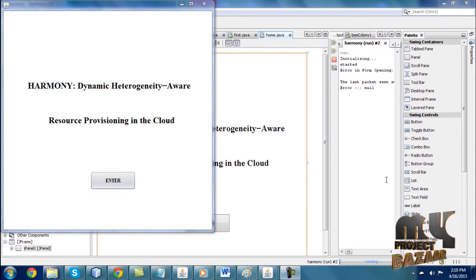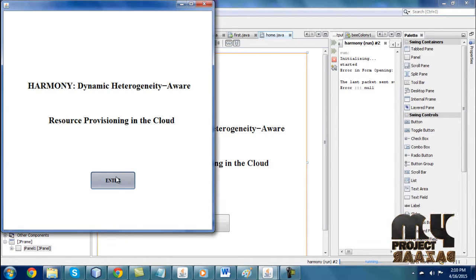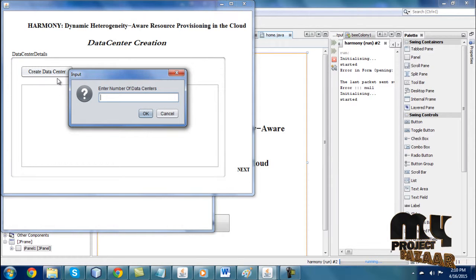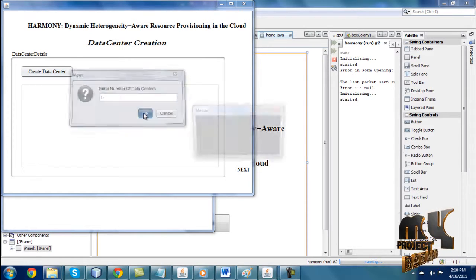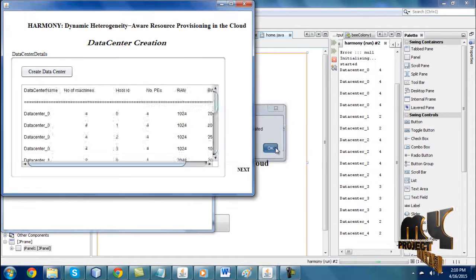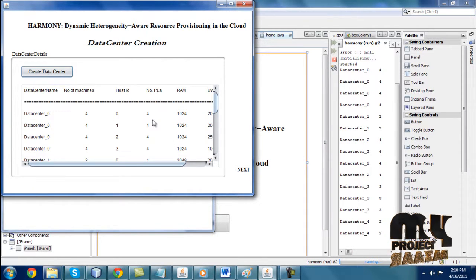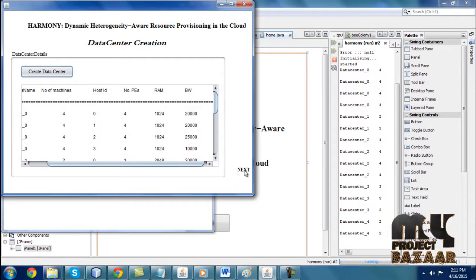From here I am going to run the project Harmony, Dynamic Heterogeneity-Aware Resource Provisioning in the Cloud. Next I am clicking the enter button. It moves to the next frame, data center creation. Here I'm going to create the number of data centers. I'm clicking create data center, entering the number of data centers, and clicking the OK button. Then for 5 data centers, the number of machines, host ID, number of PEs, RAM, and bandwidths are created. Then I'm clicking the next button.